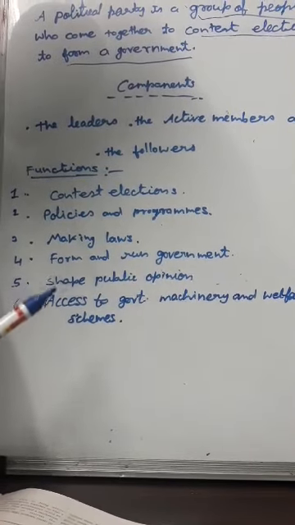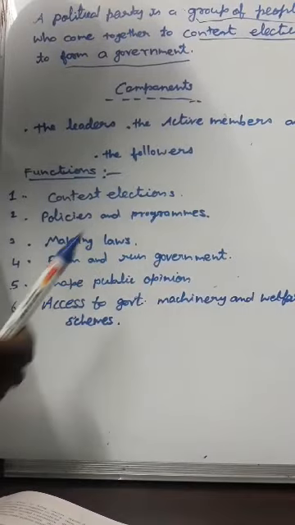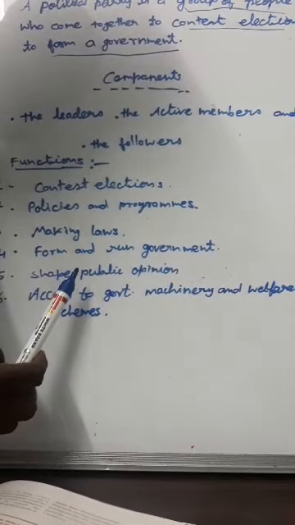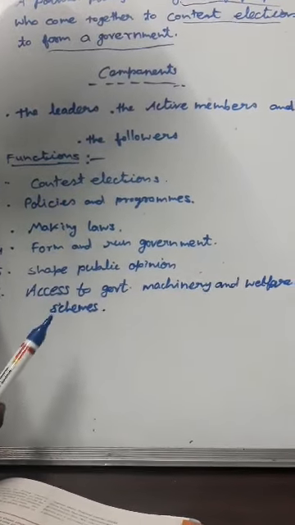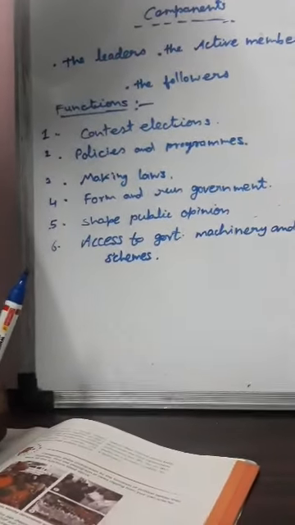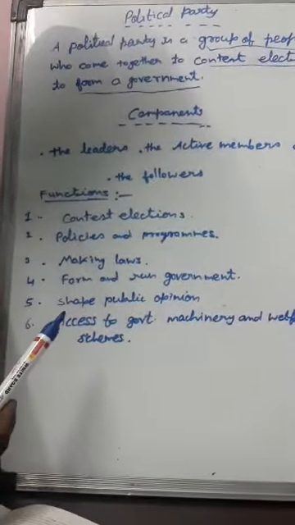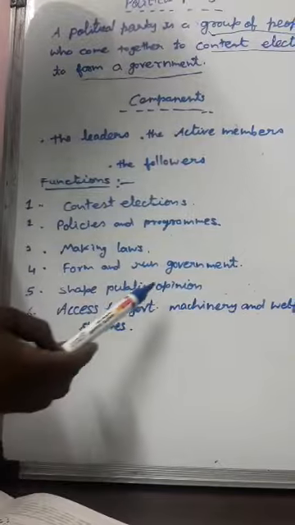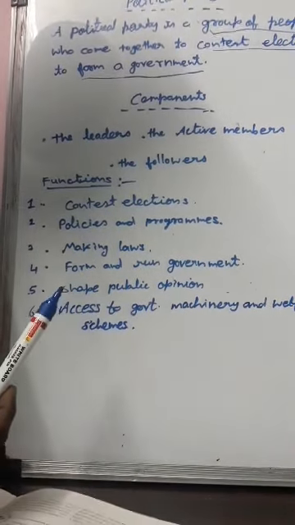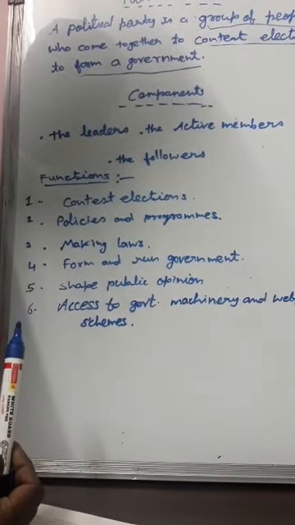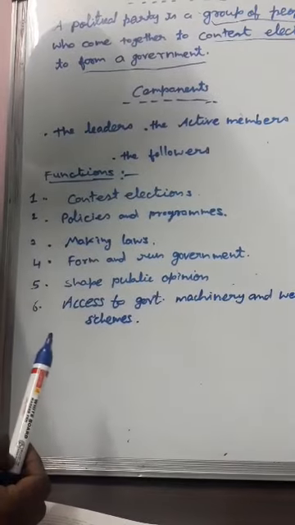If the political party is a national party, they raise day-to-day issues to form opinion about the political parties. In every area, you hear about dharnas, strikes, rallies and so on. These activities are often run by the political parties. They come on television and take part in public debates. In these debates, they raise people's issues. By seeing these issues, people form opinions about the political parties. If the opinion is favorable, they form a government. Those political parties who form a government are called ruling parties. The rest of the parties who fail to form a government are called opposition parties.